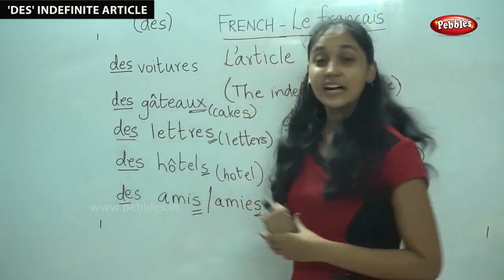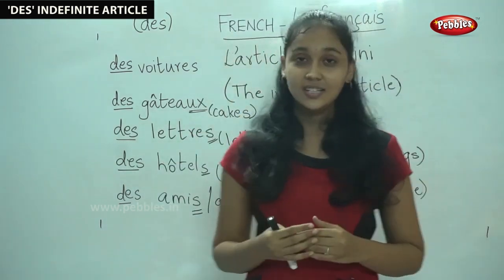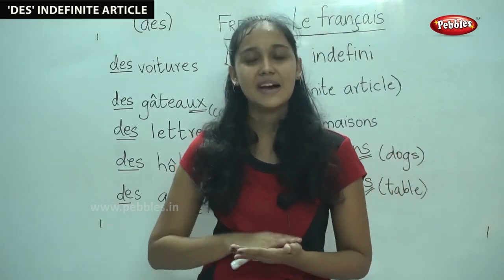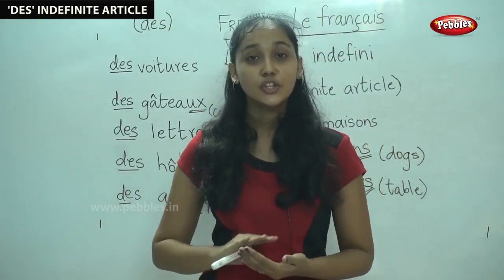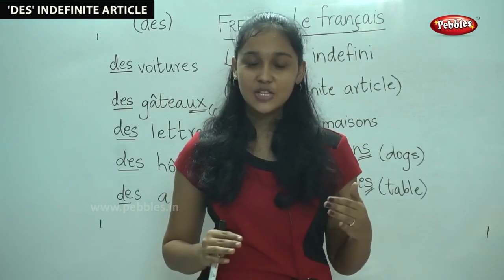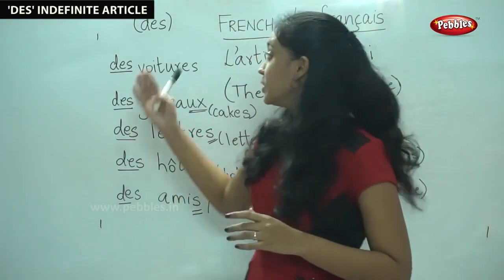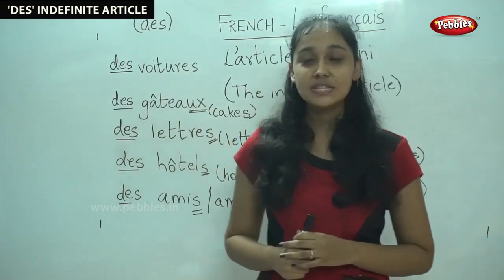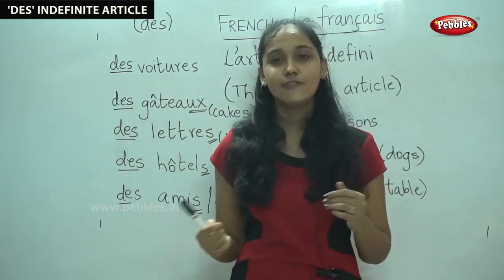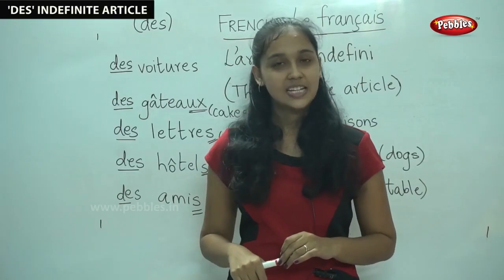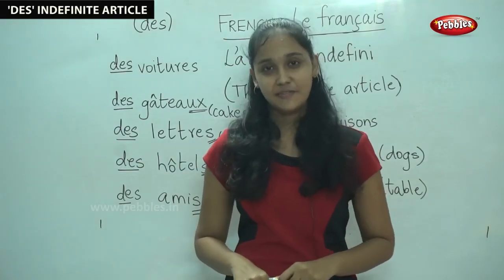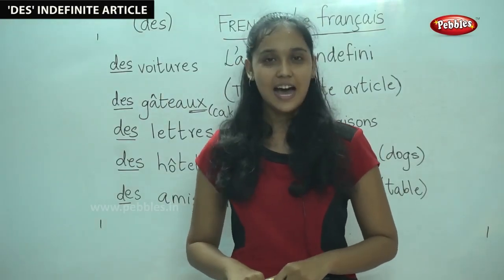For the indefinite article, we used un before the nouns that were masculine singular. Une, we used it before the nouns that were feminine singular. And finally, we used des before the nouns that were either masculine or feminine plural. Did you understand the use of the indefinite and definite articles? I hope you did.